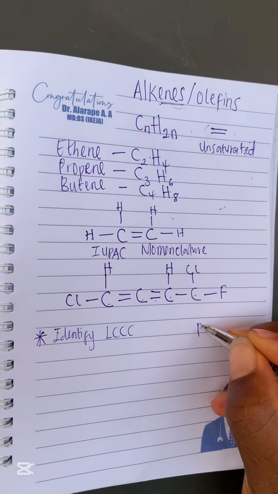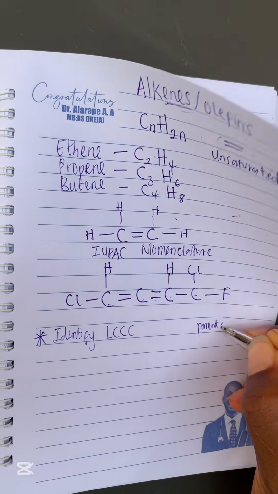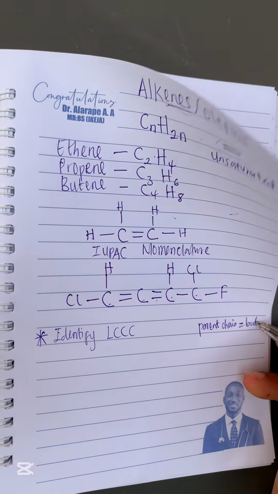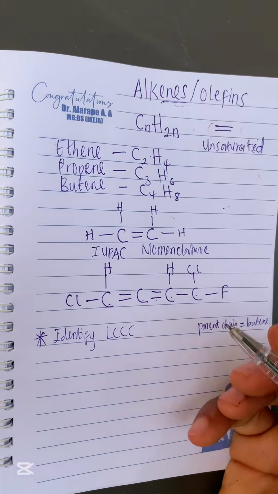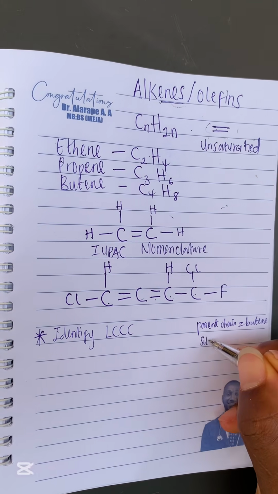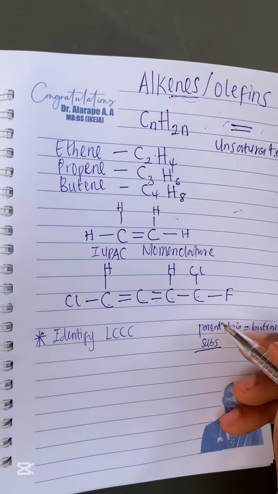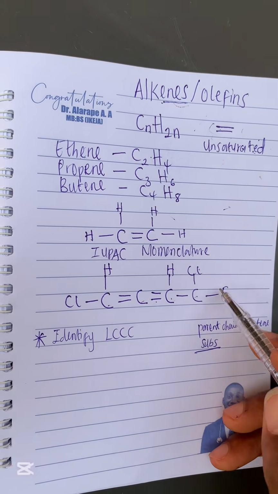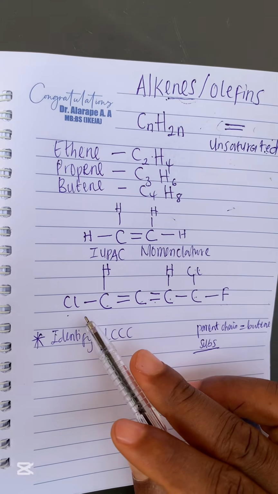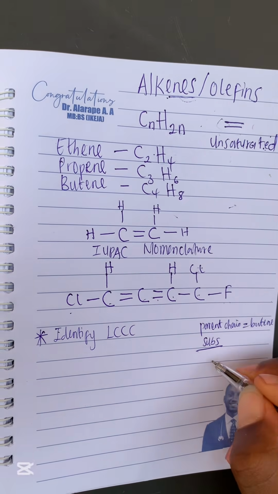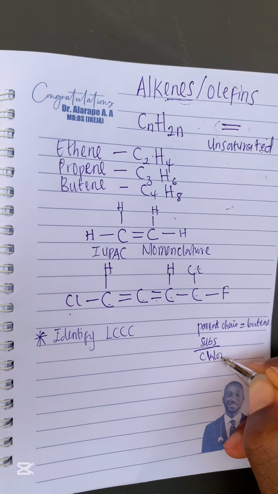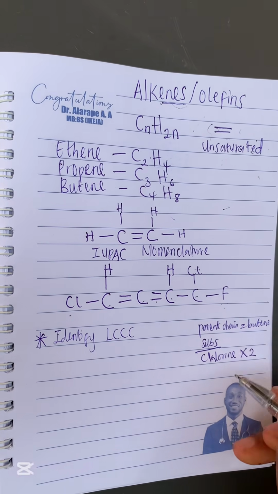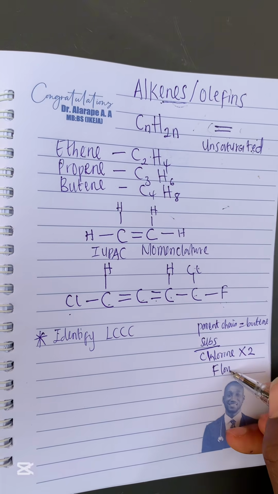So we can just write our parent name, or we can say parent chain. We already know that it's butene, right? Just know it somewhere that it is butene. So now what is the next thing? We identify our substituents, right? What are our substituents here? Things that are not hydrogen: chlorine, fluorine, and then another chlorine here, right? So we have chlorine times 2. We have chlorine in 2 places, and then we have just 1 fluorine, right?